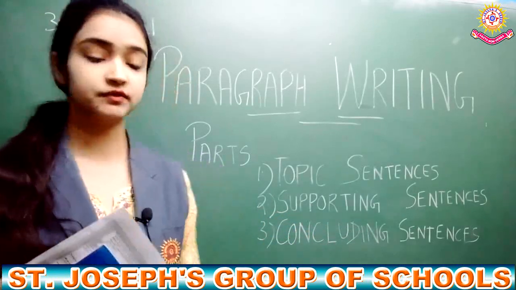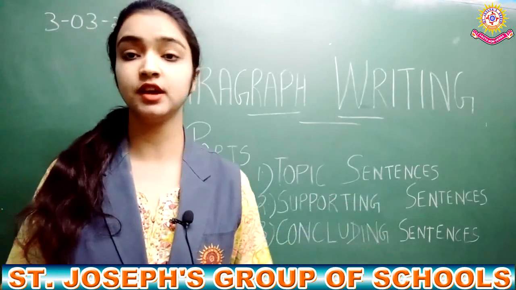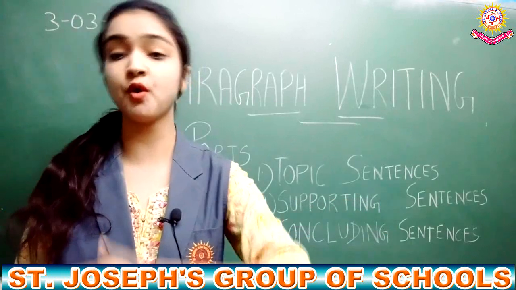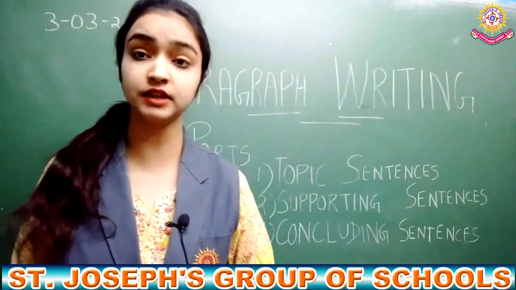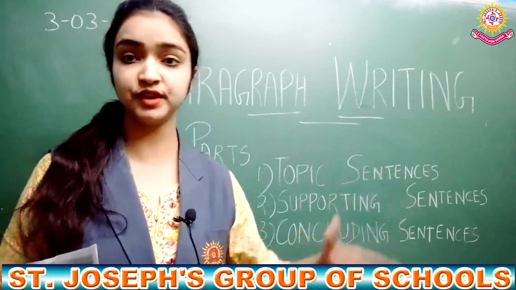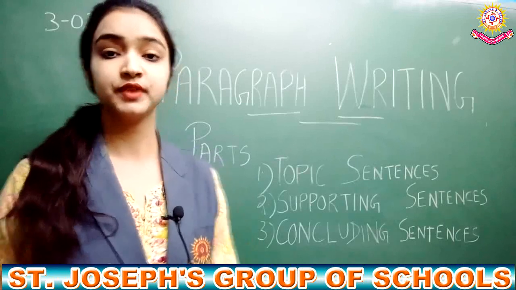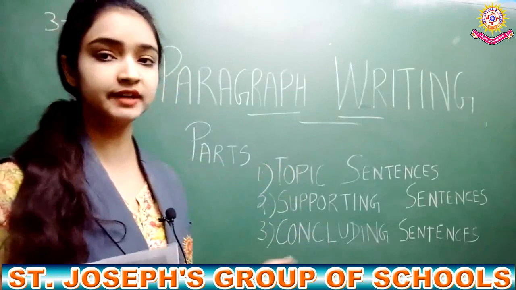Moving further, we come to our concluding sentences. In concluding sentences, we restate the whole idea of the paragraph again. In other words, we restate the idea again but in different words. So, these are the 3 kinds of parts.